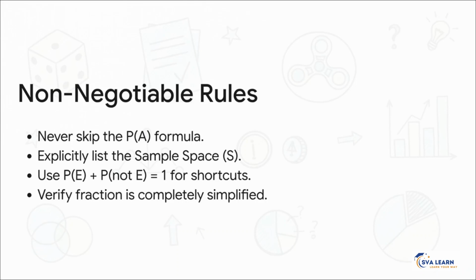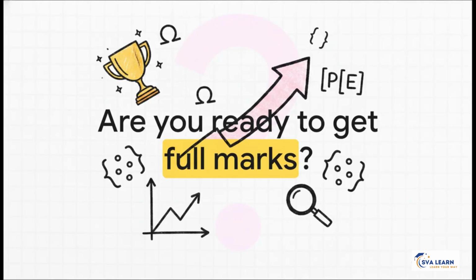Follow these rules, and you effectively error-proof your paper against the most common mark traps out there. By deeply understanding this official marking scheme, you're no longer just hoping for a good grade. You are structurally engineering a perfect 80 out of 80 on paper. You now know exactly what the evaluator's pen is searching for. So the real question is, the next time you look at a math problem, are you just seeing a bunch of random numbers, or are you finally seeing the underlying blueprint to full marks?